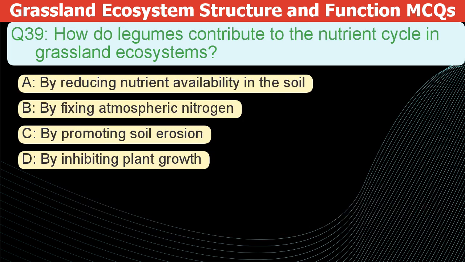How do legumes contribute to the nutrient cycle in grassland ecosystems? A. By reducing nutrient availability in the soil. B. By fixing atmospheric nitrogen. C. By promoting soil erosion. D. By inhibiting plant growth.